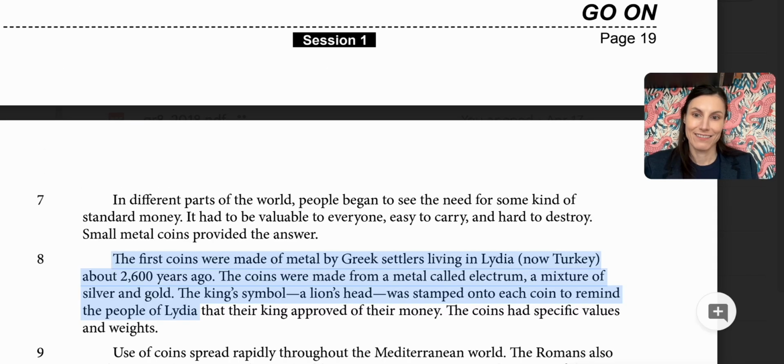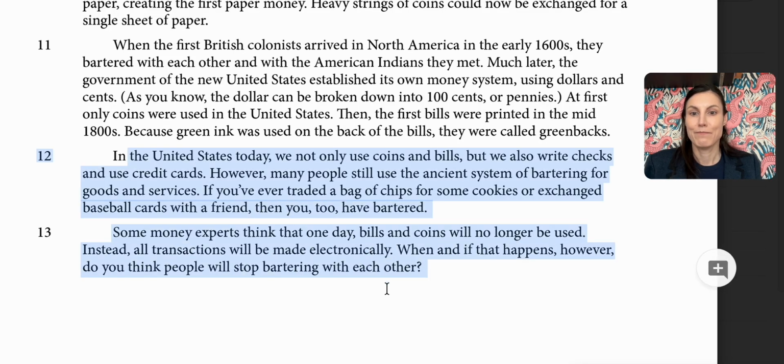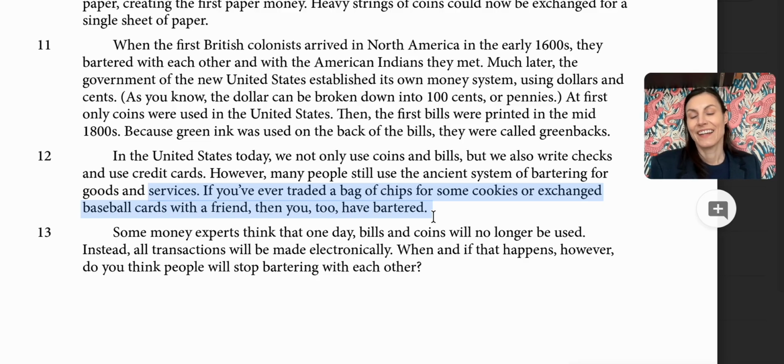Now, if we go back to our ending here, the author left us with this idea that many people still use the ancient system of bartering. It doesn't exactly say specific to kids, right? But he does say adults can exchange cookies and chips too. And then at the end, some experts think that one day bills and coins will no longer be used.